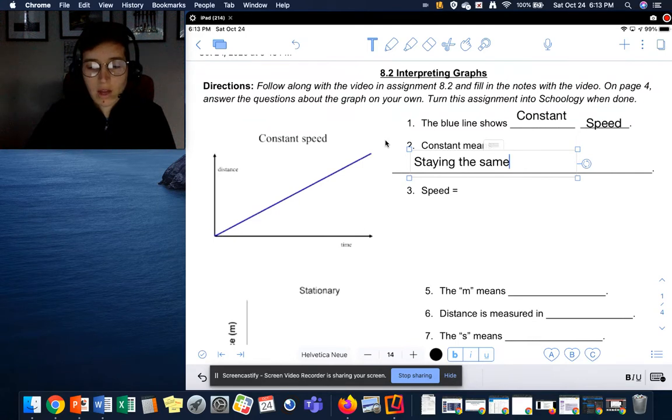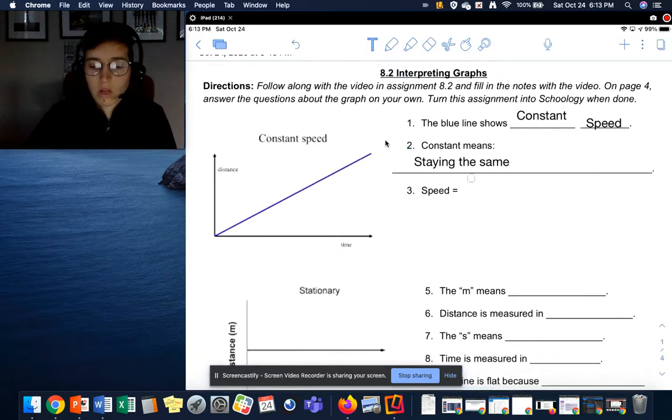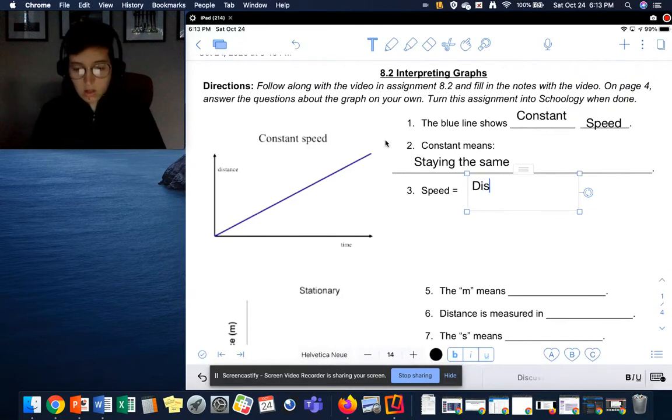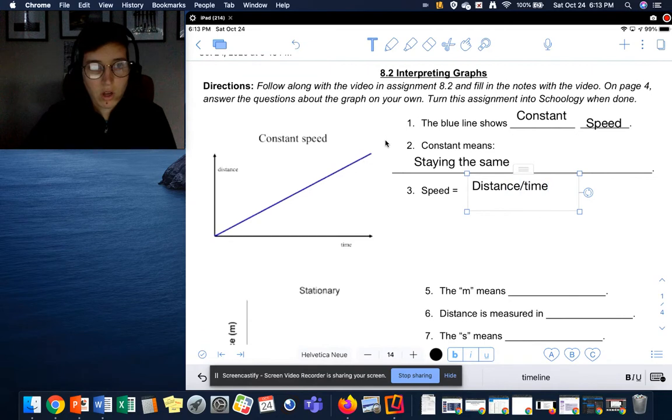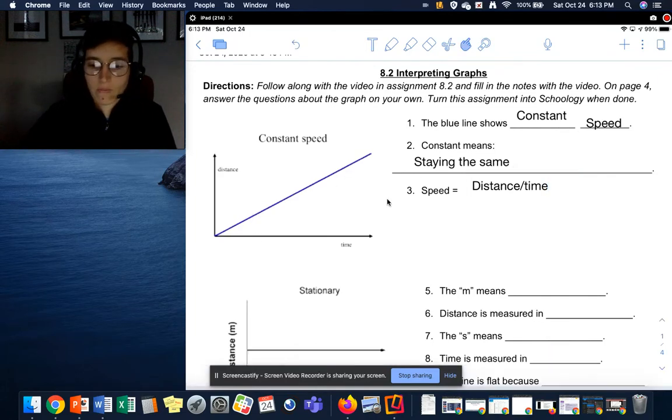How do we find speed? Speed equals distance divided by time, right? So if we look at our graph, we do have distance and we have time. So this line is showing us our speed.